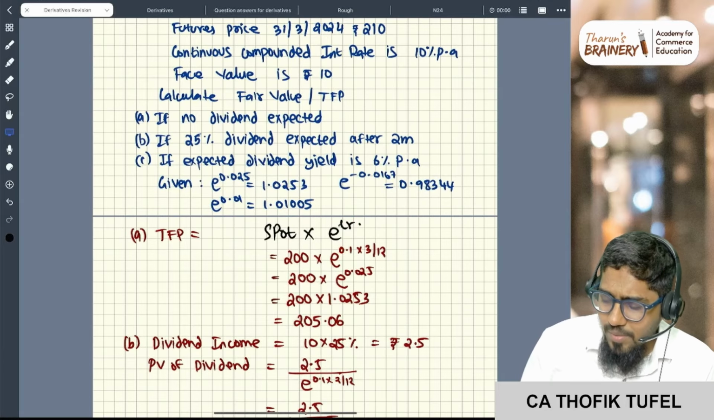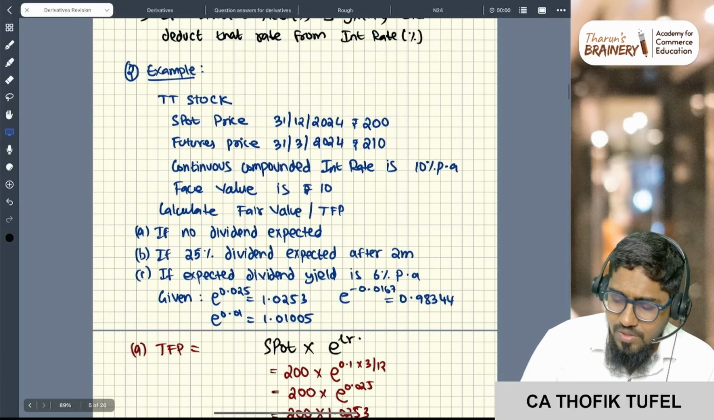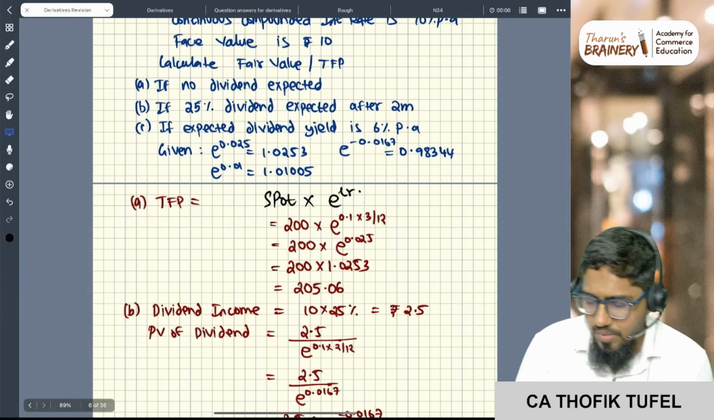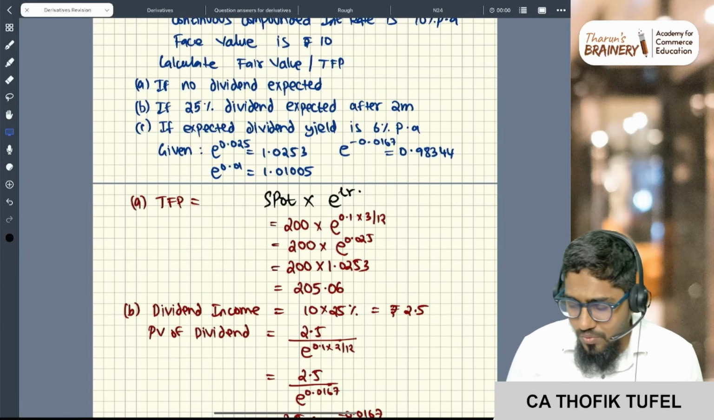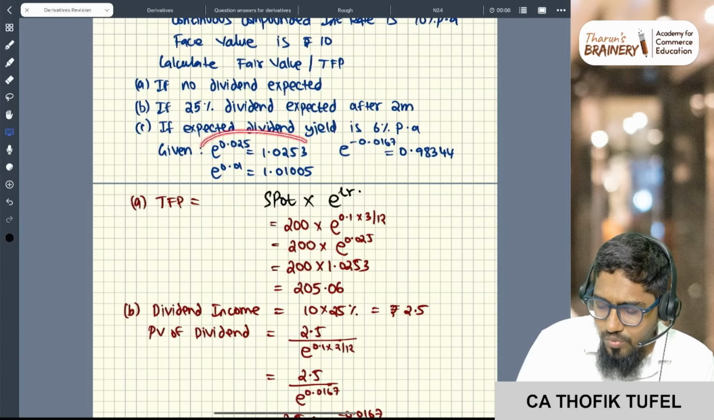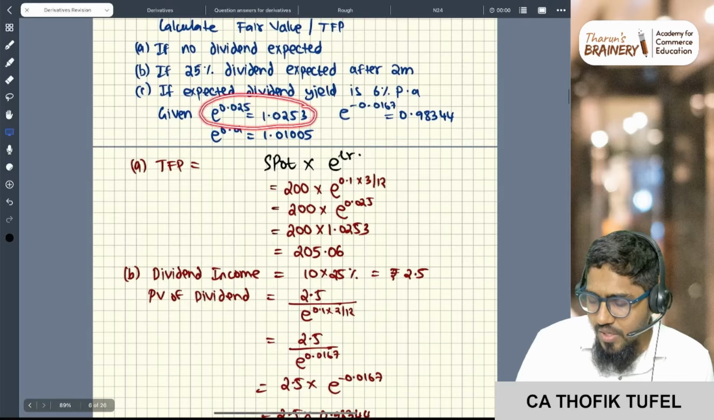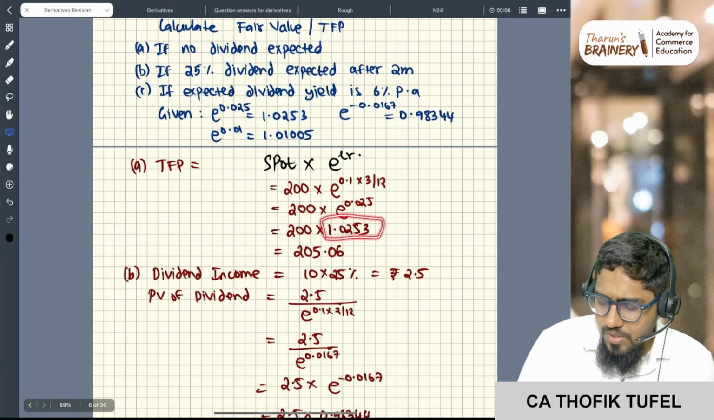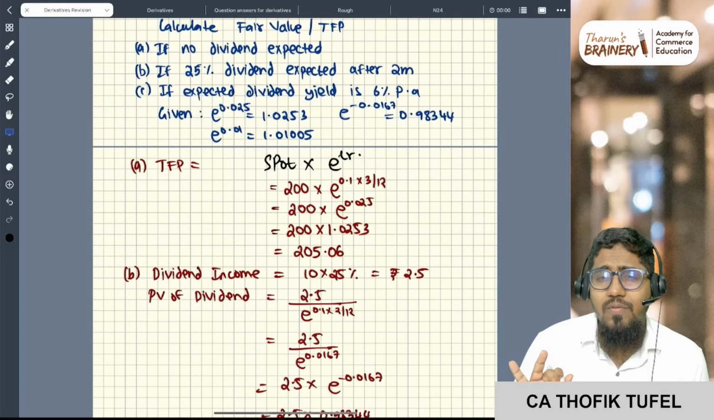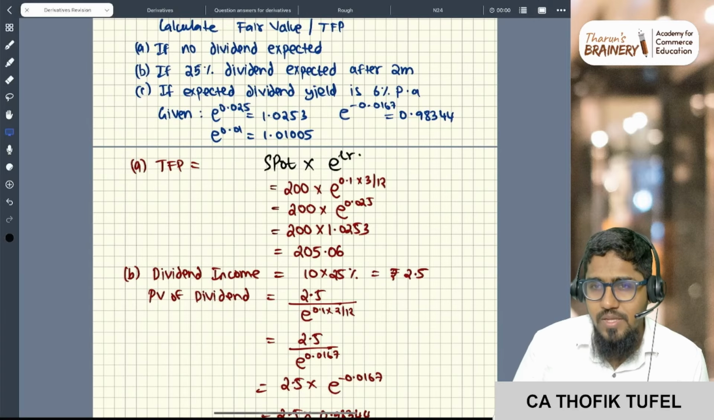Multiply that by t, so 3 months, correct? So into 3 by 12, right? Which means you're getting 200 into e to the power 0.025. In the question it will be given what is e to the power 0.025. It is 1.0253. So the answer is 205.6. So this is the theoretical forward price if no dividend is there.